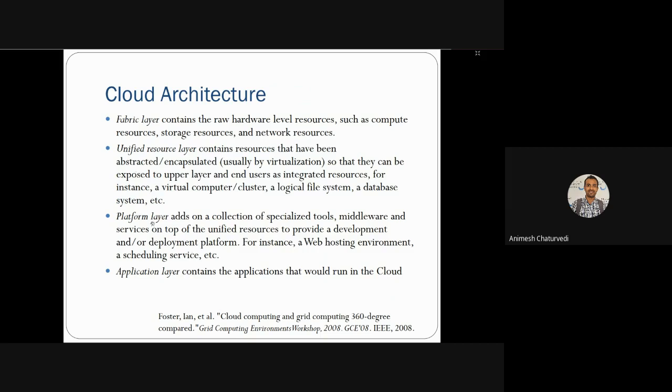Then the platform layer is a specific tool and middleware layer, with services on top of all these resources for development and deployment purposes. For example, web hosting environments and scheduling services. Thereafter, the application layer contains the applications which run on top of everything.